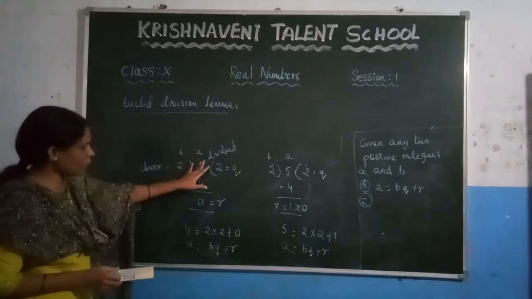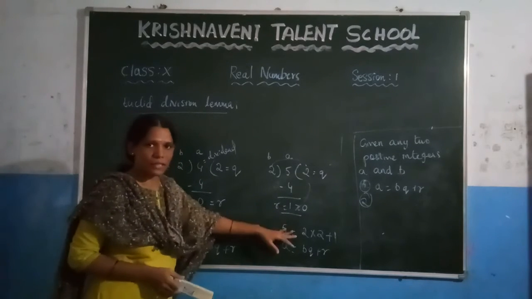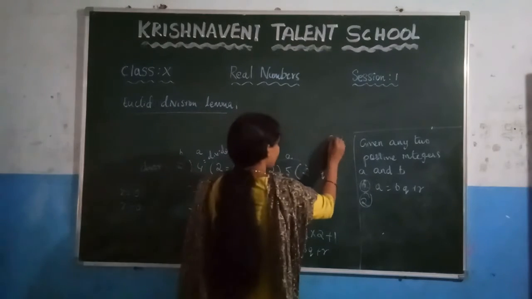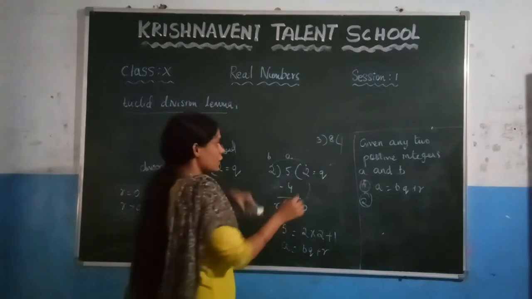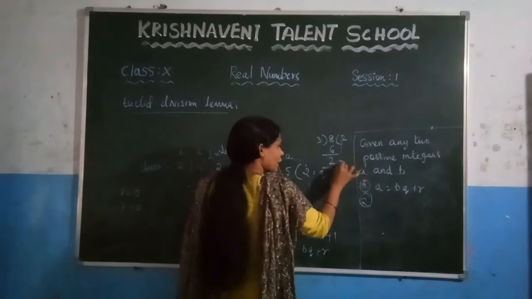Here we are getting the remainder equal to 0. Here we are getting the remainder greater than 0. You can consider any example here. Let us consider 8 and 3. How much will you get here? 3 twos are 6, and you are getting the remainder as 2, which is greater than 0.